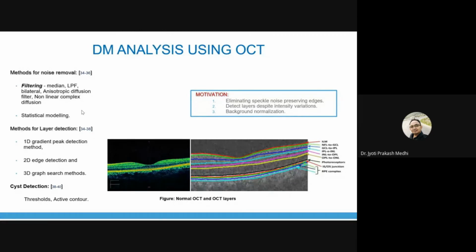So, we have discussed how to identify diabetic maculopathy using fundus and OCT images. I have not gone through any method in detail because that might go beyond or may get boring for a few participants. That is why I have not discussed any methods here, but I have shown how the processing could be done.